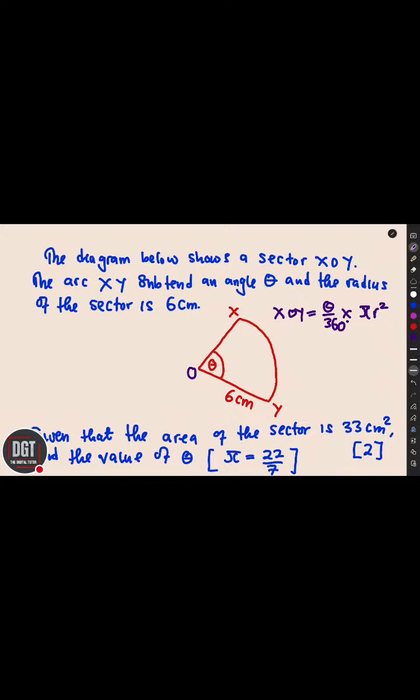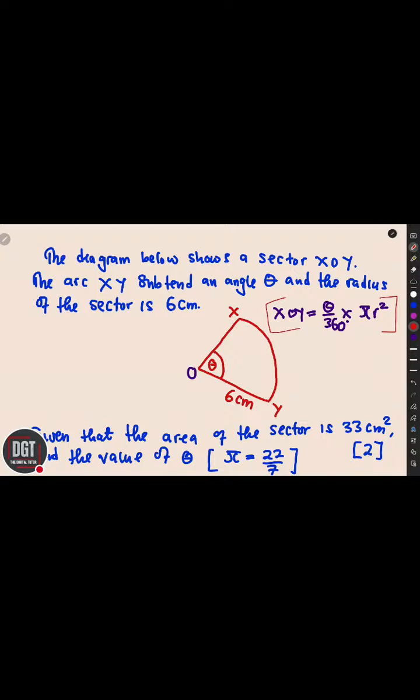So how do you find the area of the sector? You know that the sector is just part of a circle, and therefore to find its area, you put the ratio of the angle theta of the sector to that of the circle, then multiply by pi r squared, which is the area of the circle. So in short, this is the formula that you need here.